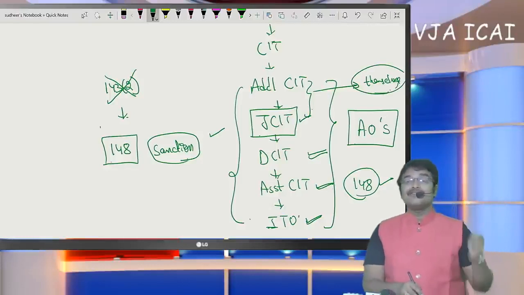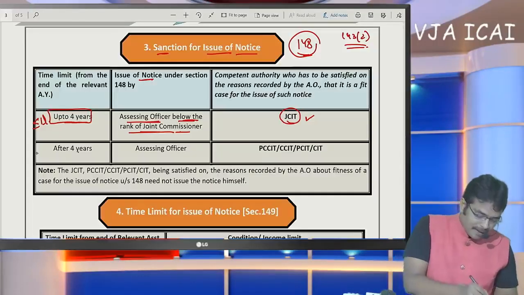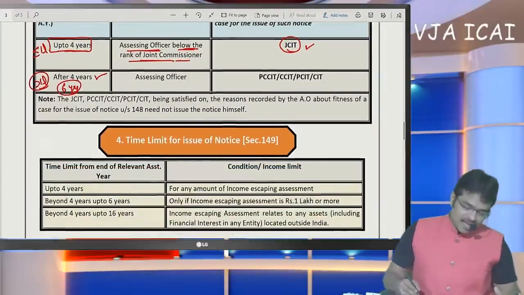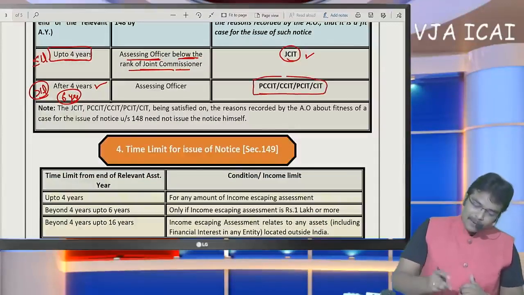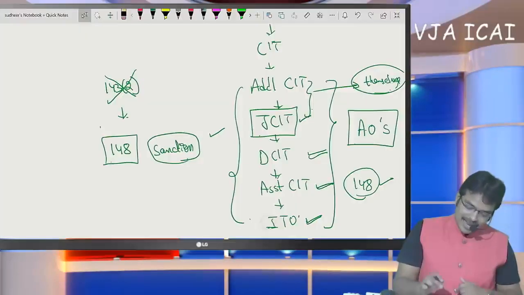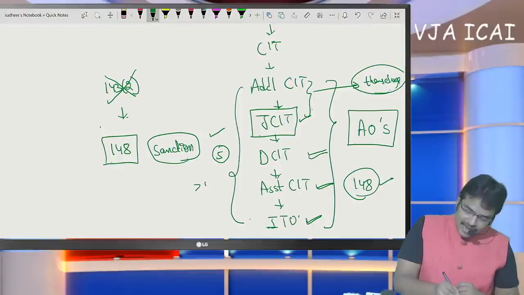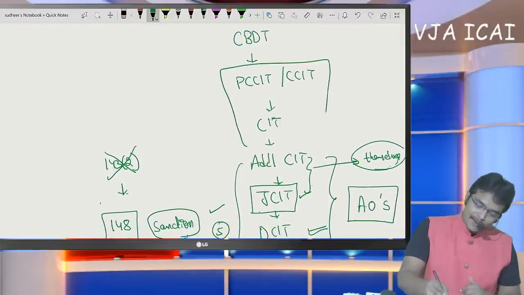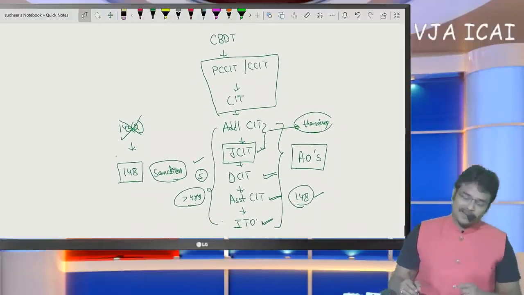That is if notice is issued within 4 years. But if notice is to be issued after 4 years, if you remember, with escaped income greater than 1 lakh, notice can be issued up to 6 years. Like that, if notice is to be issued after 4 years, what was specified here is that they are required to take the approval of the principal chief commissioner or any of these officers. These 5 officers, if they need to issue notice where the time period has exceeded 4 assessment years, require the approval of these officers. So I think this hierarchy is very clear. Let me present it one more time.